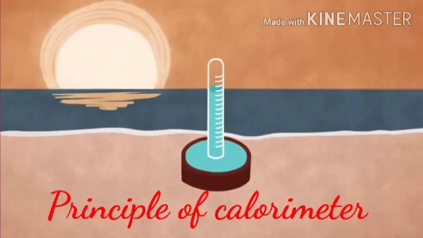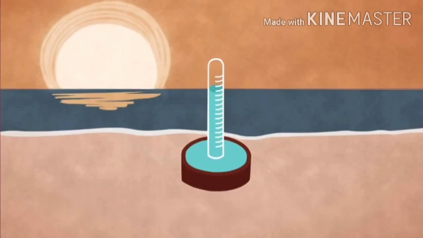Well, my dear children, before you go on to know how the barometer works, you must know the principle of the barometer. The barometer works by balancing the mercury in the glass tube against the outside air pressure. If the air pressure increases, it pushes more of the mercury up into the tube, and if the air pressure decreases, more of the mercury drains from the tube. Okay? So this is the principle of the barometer.